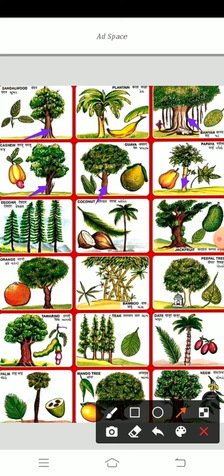I will explain the parts of the plant in the next class. Do you know the parts of the plant? Roots, stem, leaves, branches, flower, fruit, and bud. This is called the stem, but in trees the stem is very strong and very thick. So that part is called the trunk. What is that part called? Trunk. Tell me. A tree has a thick, strong, woody stem. It is called the trunk.